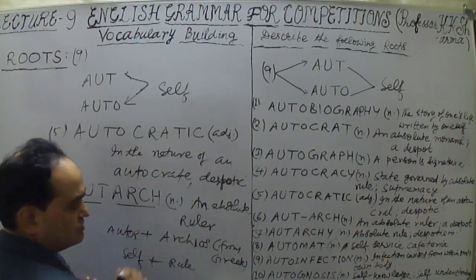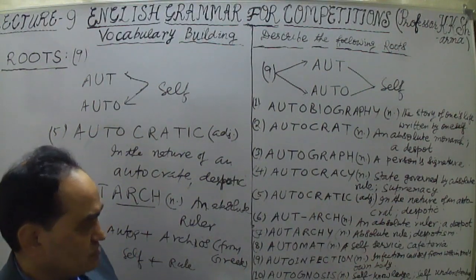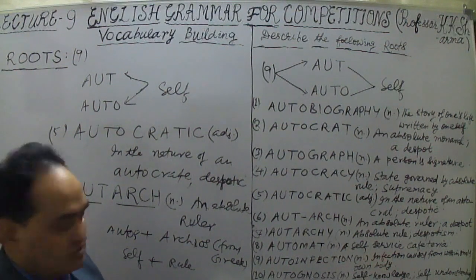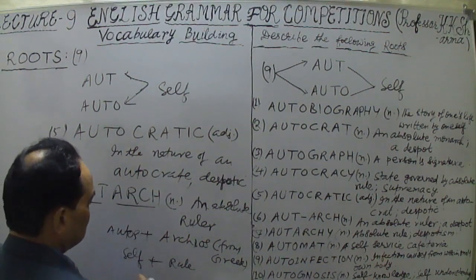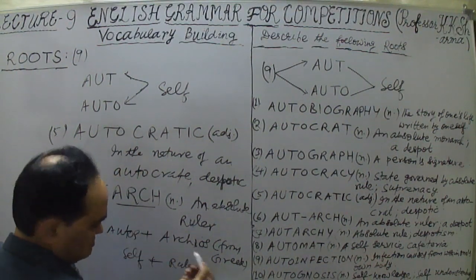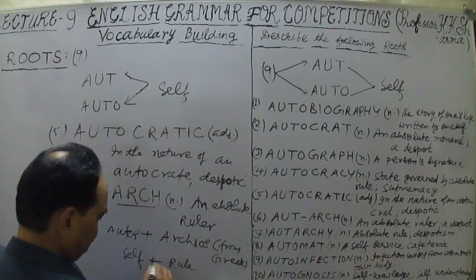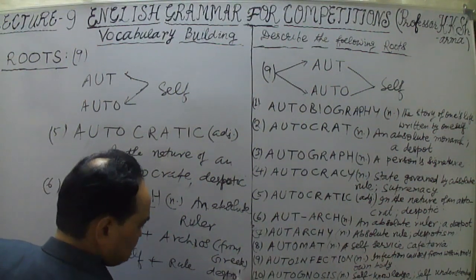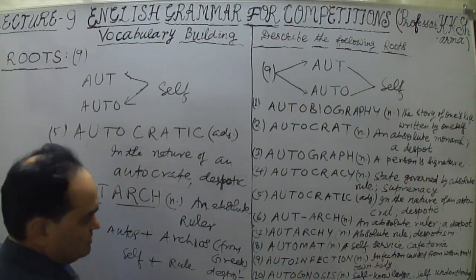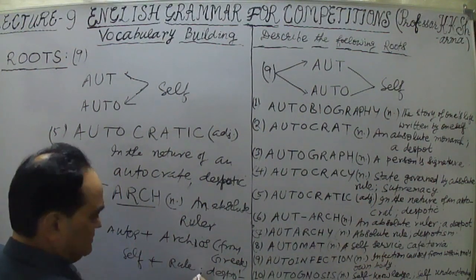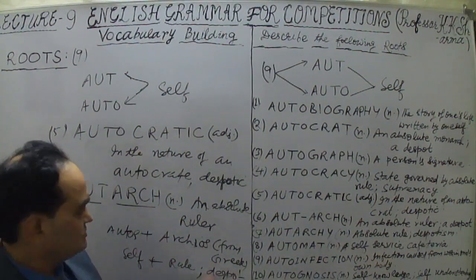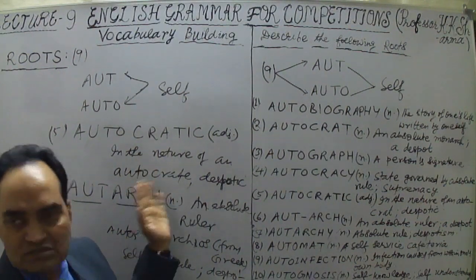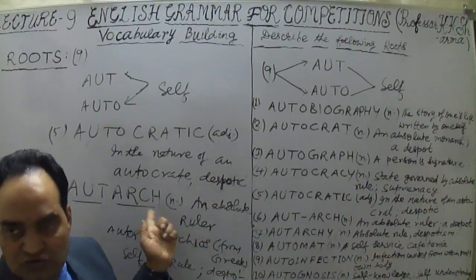So an absolute ruler, that is an autark person, he is an absolute ruler, a despot. Again, autocrat and autark are the same word. The word despot is a synonym of autark, as of autocrat. Autocrat and autark.